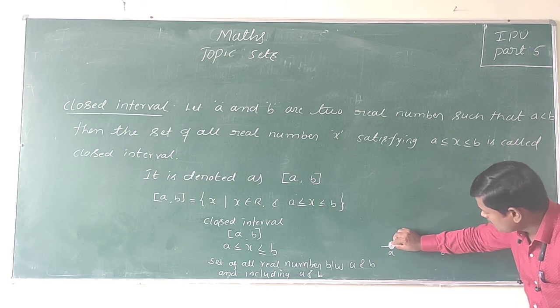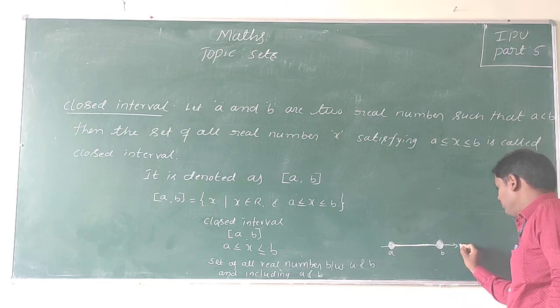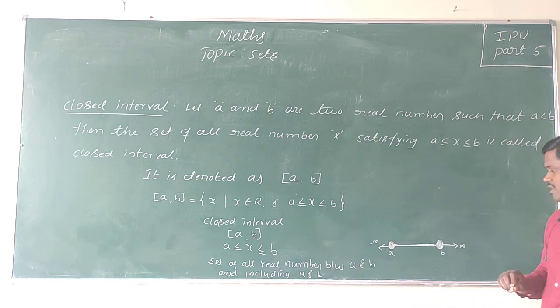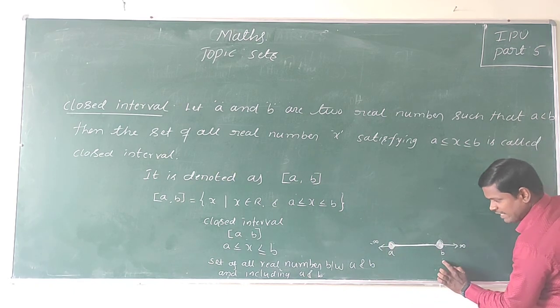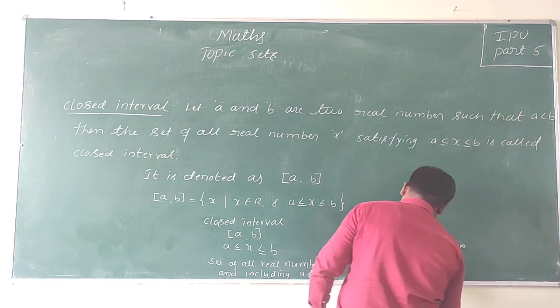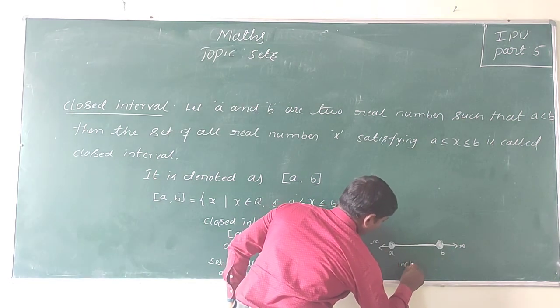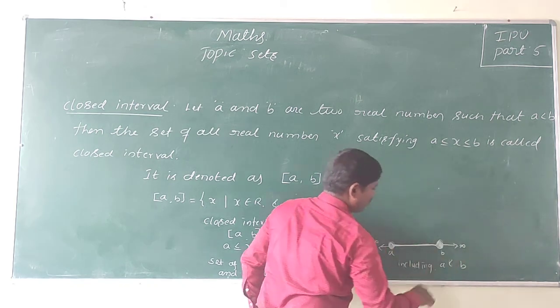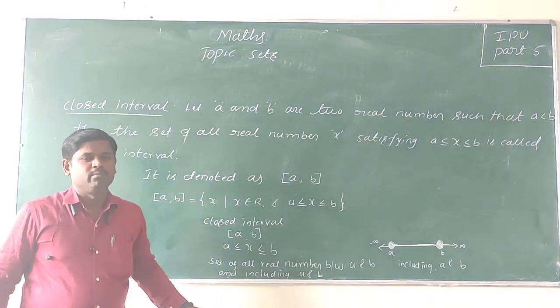This is the interval on the number line, extending up to infinity on one side and minus infinity on the other. This is called closed, that means including the endpoints, including A and B.